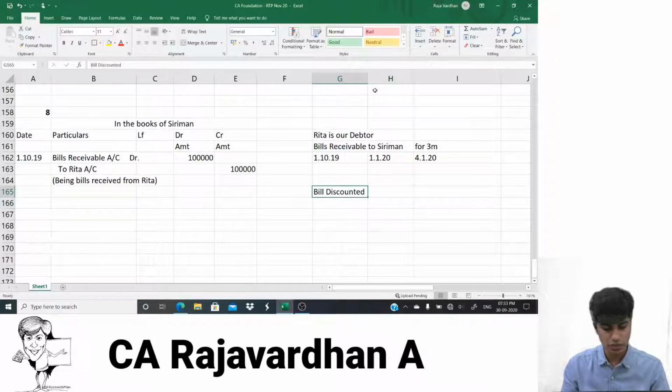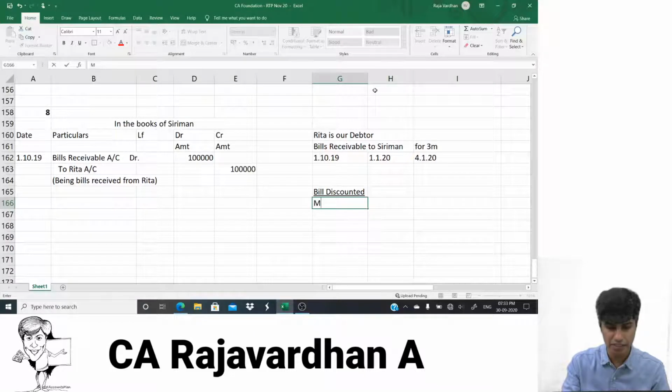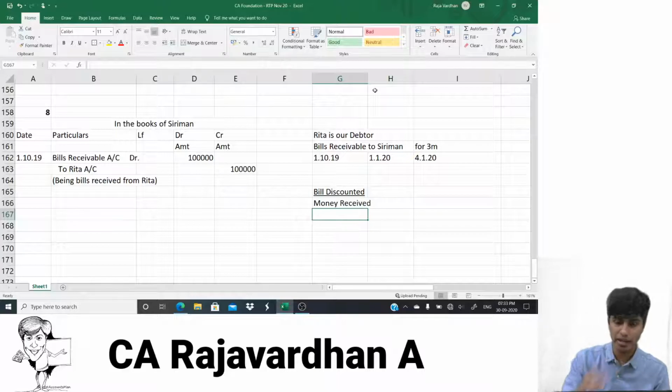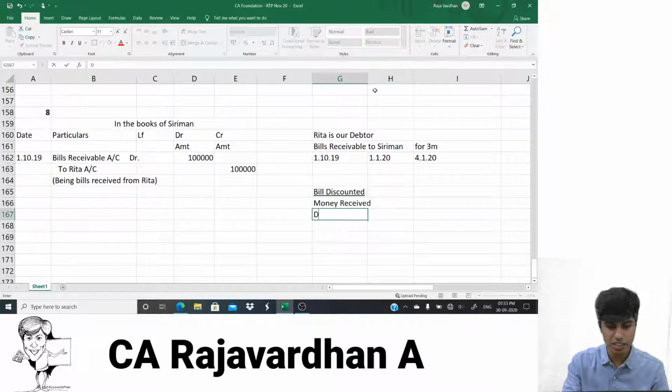When a bill is discounted, what will happen? What money is received? Money will be received from the banker in the bank account. Some money will be commission, the discount.